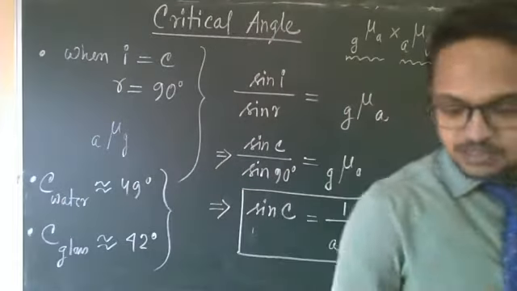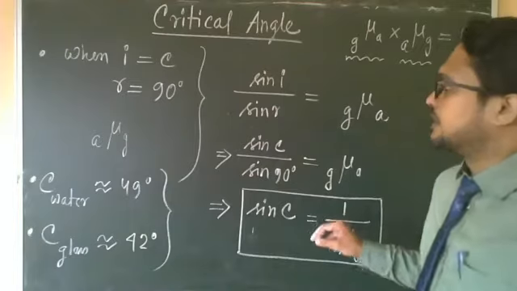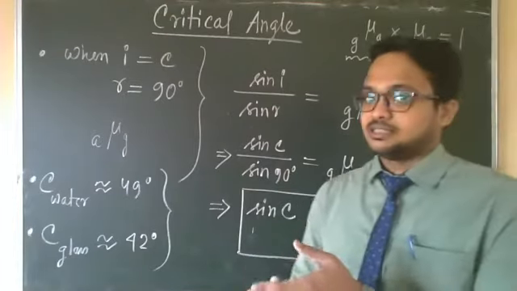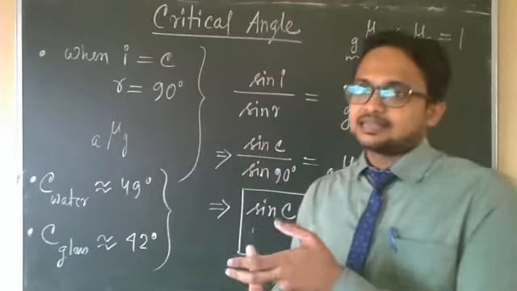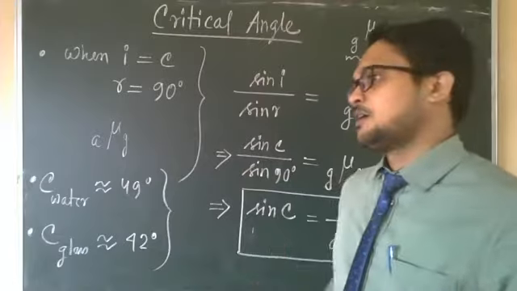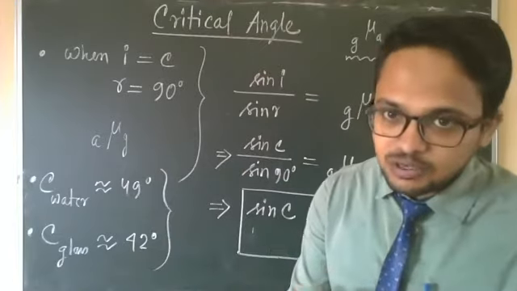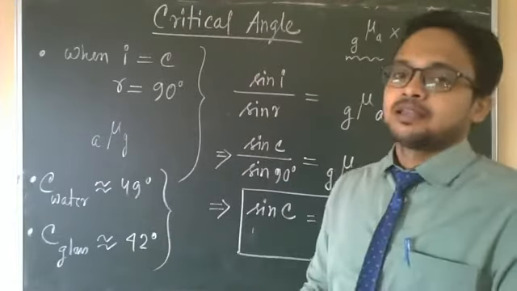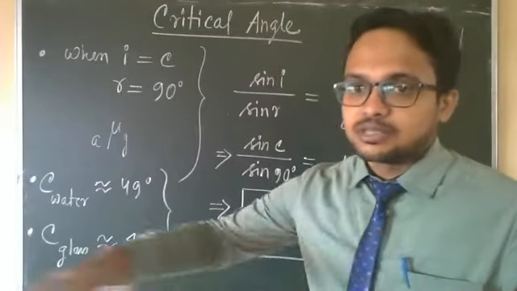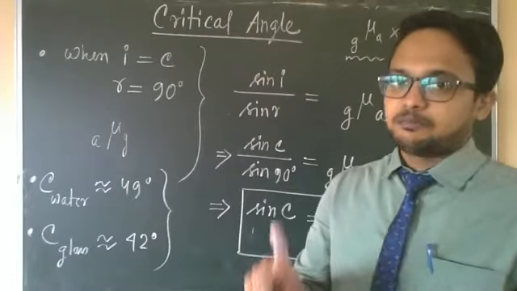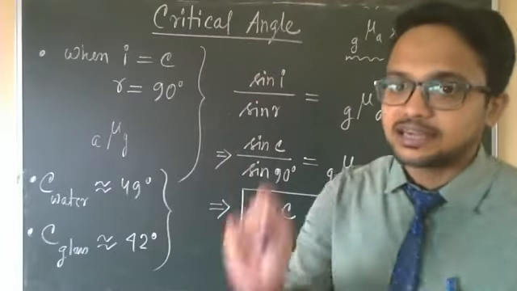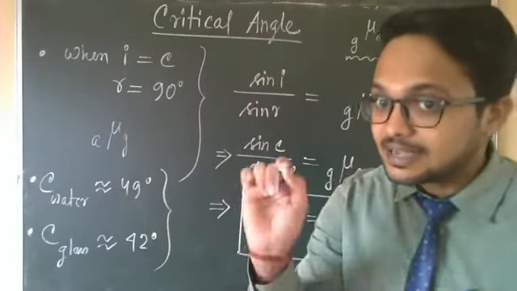Up to this point we have seen the ray diagrams for three cases. When the incident angle is less than the critical angle, refraction will occur. When the incident angle is equal to the critical angle, the refracted ray will pass along the interface, and the angle of refraction in the rarer medium will be 90 degrees.